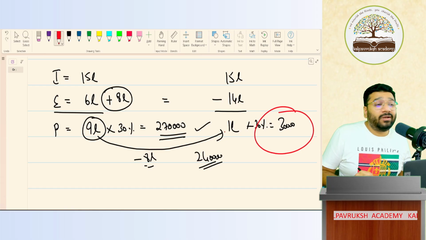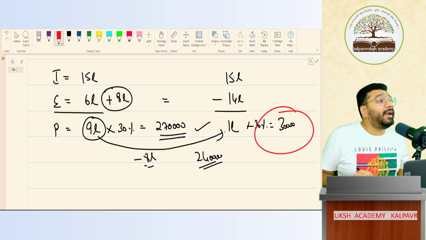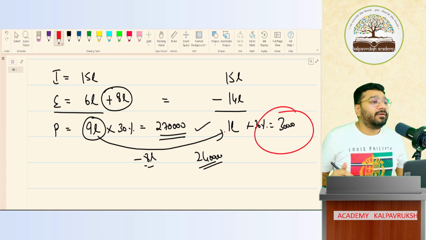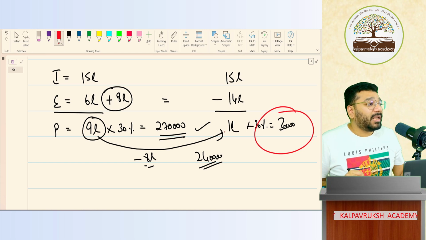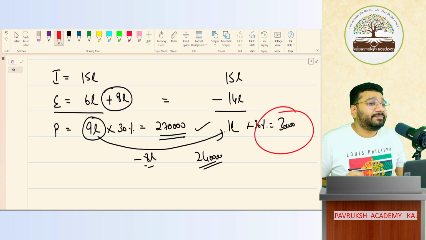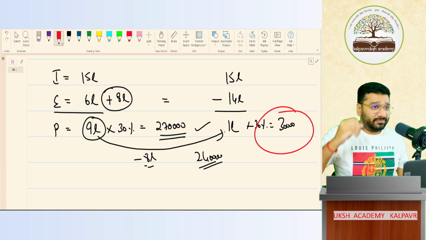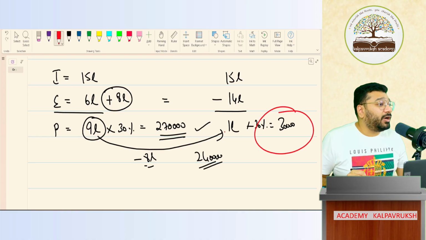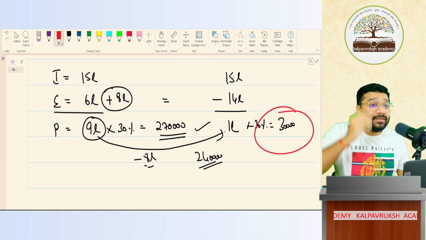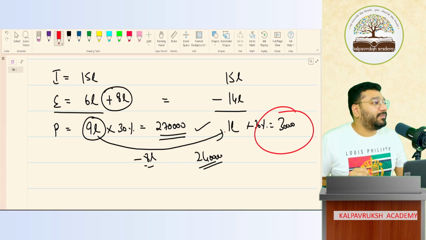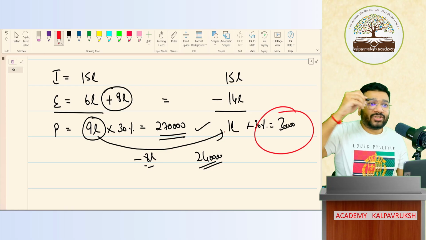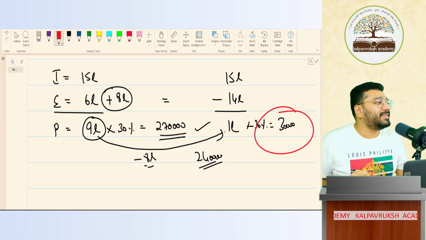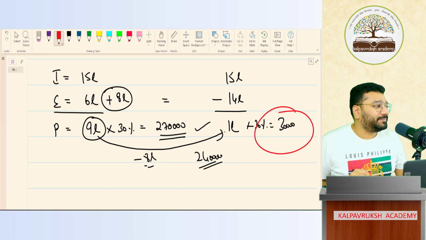So who is a chartered accountant? A chartered accountant is an independent auditor who audits the books of accounts and signs the financial statement. In one of the meetings, our Honorable Prime Minister said the power of a CA signature is more powerful than the signature of the Prime Minister himself. Because on the balance sheet, the signature of the Prime Minister will not be valid. Who has to sign? The chartered accountant has to sign it. That is the power of the CA's signature.